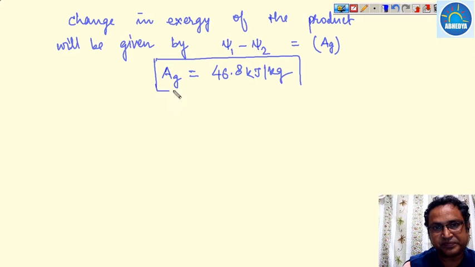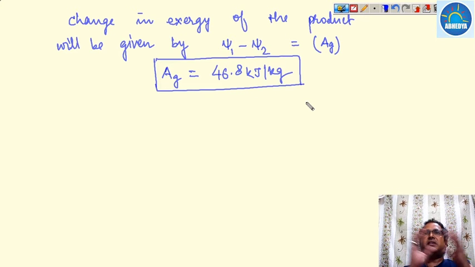If we multiply it with the mass flow rate of the product, then we will get the total available energy of the product. When it has been cooled from the initial temperature to the final temperature, this much amount of energy is available with the product.